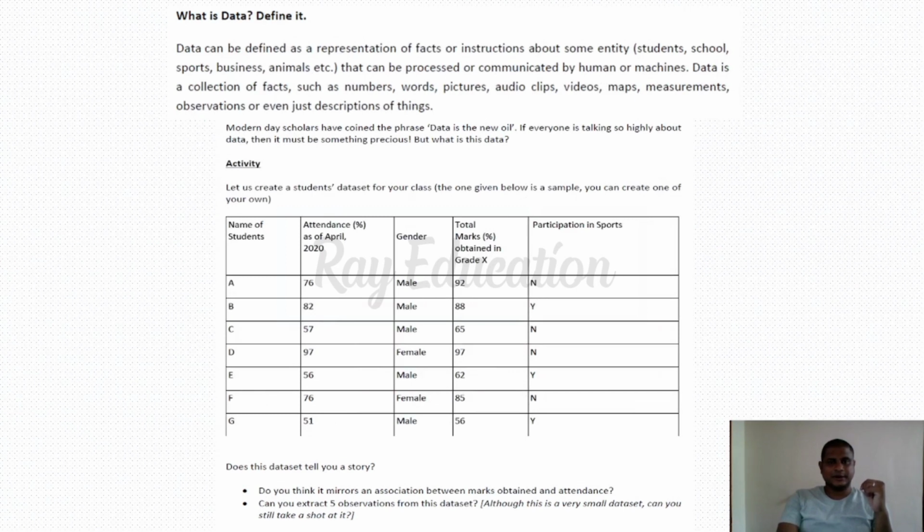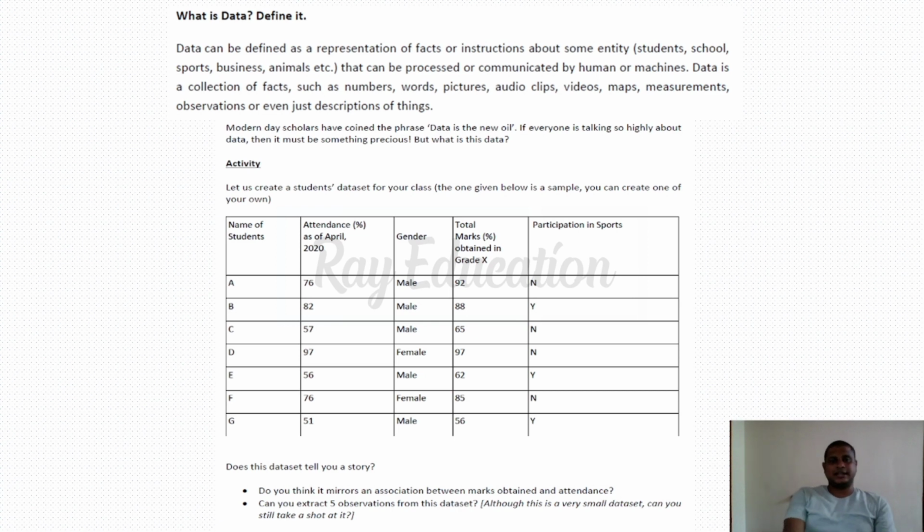Next one, what is data? According to me, this is the important thing. Why? In any other field we may consider it, but artificial intelligence cannot be executed without a predefined data set. There must be a huge data set. According to the data set, it is going to work.